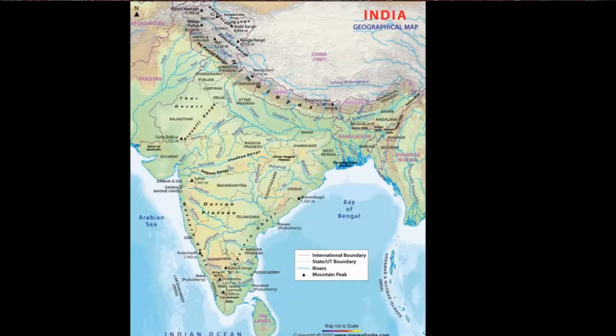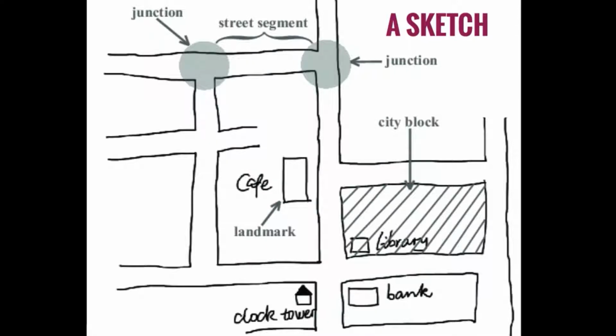There are different types of maps which show different details. For example, physical map shows rivers, mountains, etc. Political map shows countries, states and boundaries. Thematic maps show distributions of rainfall, agriculture, etc.